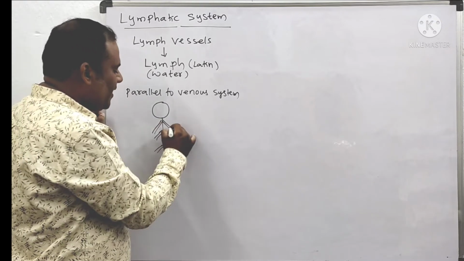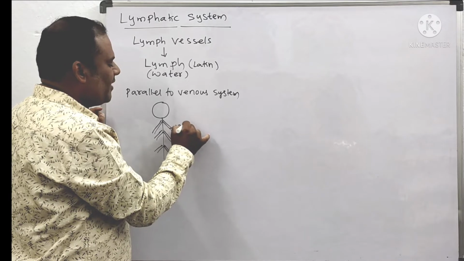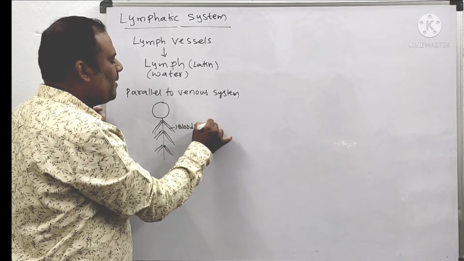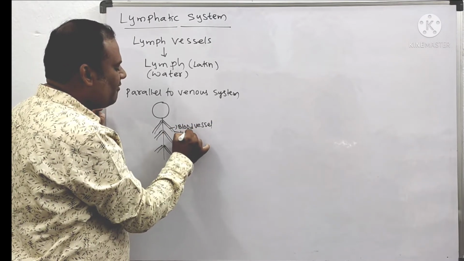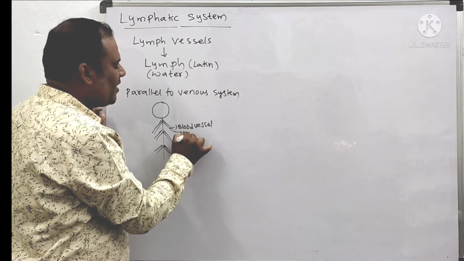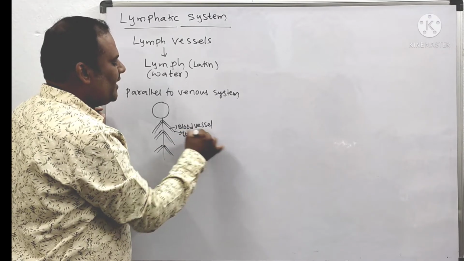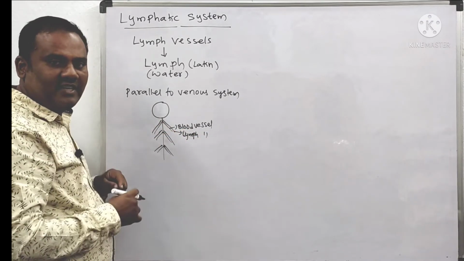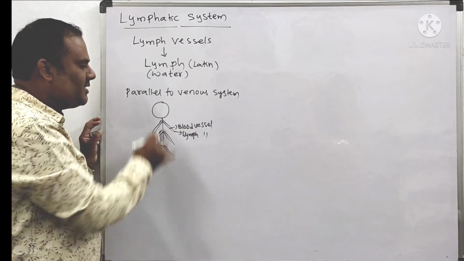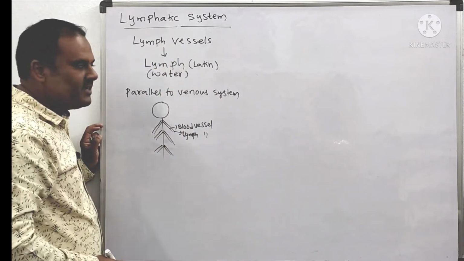So, for example, this is a blood vessel. Then parallel to the blood vessel, what do we have? We have the lymph vessels, especially beside the veins. Parallel to the venous system, we have the lymphatic system.